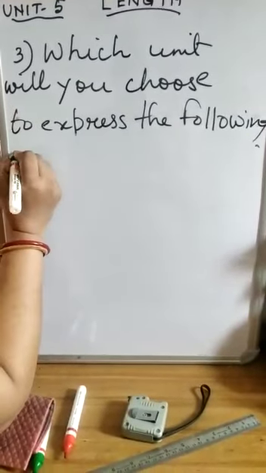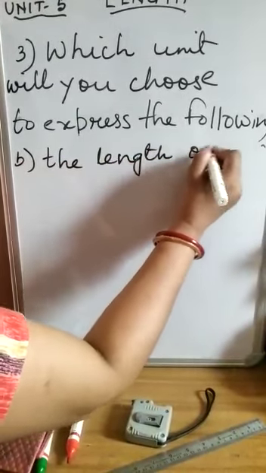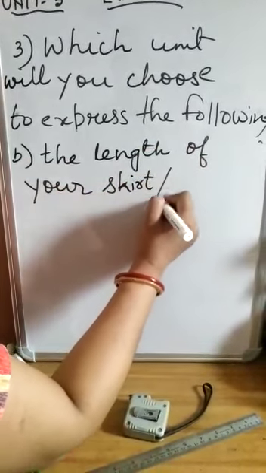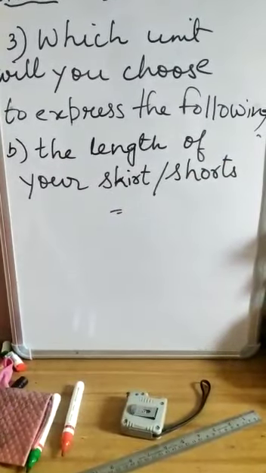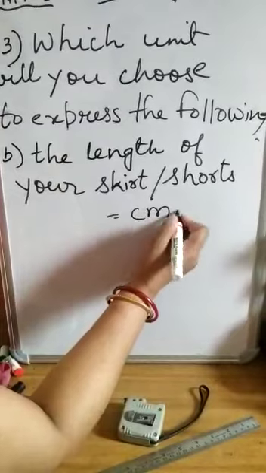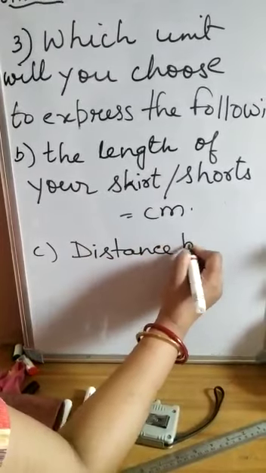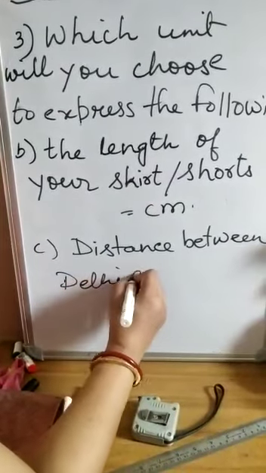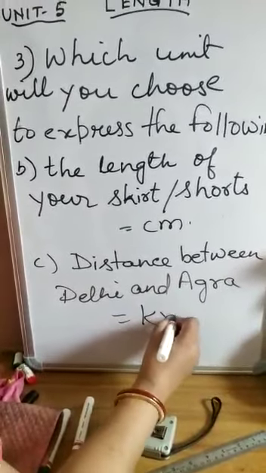The length of your skirt or shorts. I think it is from your waist up to your knee. Which unit will you use? It is centimeter. Now next, the distance between Delhi and Agra. It is quite a long distance, so we will use the greater unit, that is kilometer. Correct?